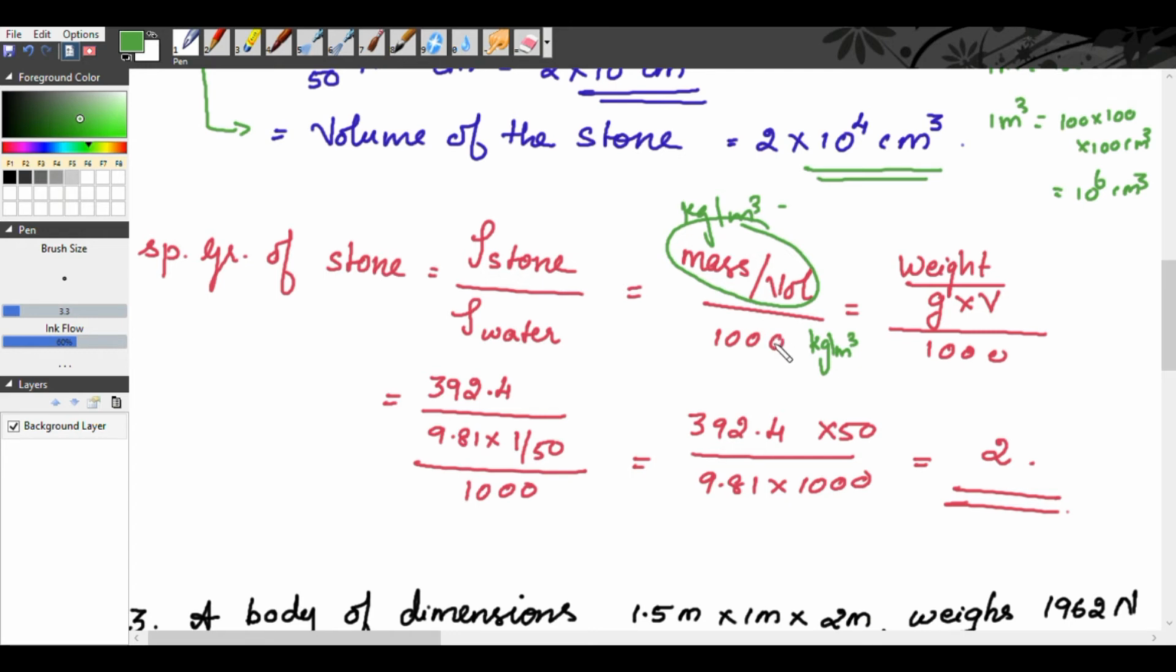So weight, we have already found the weight. See, this weight is nothing but weight in air. Okay. So weight of the stone in air is given as 392.4 divided by G, which is 9.81, into volume. We are taking this volume in meter cube. So that is why it is 1 by 50 meter cube. So we get 392.4 into 50. This 50 goes up. So divided by 9.81 into 1000. We get the specific gravity of the stone as 2. It does not have any unit. We will move on to the next problem.